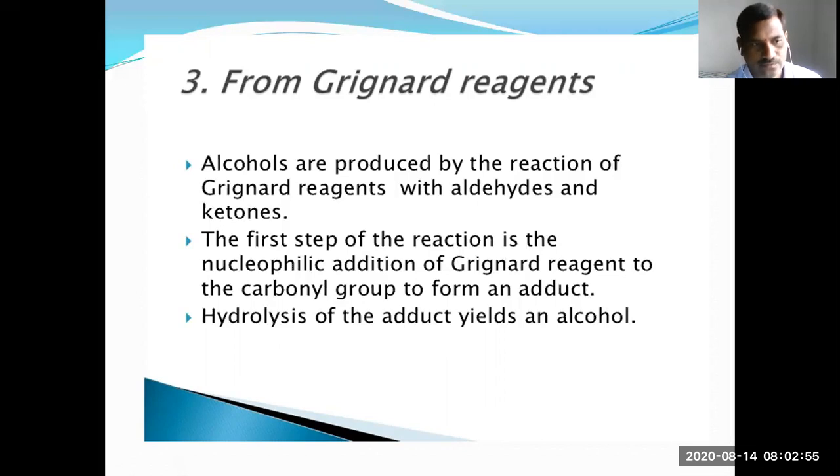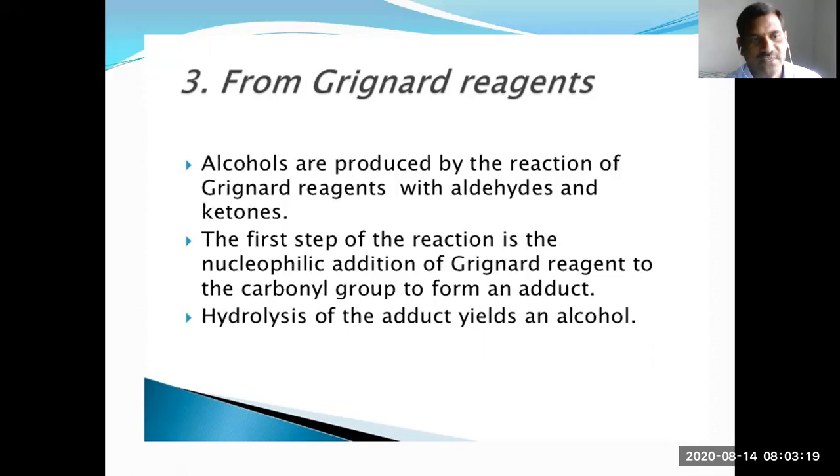After that, hydrolysis of the adduct yields an alcohol. So, an important method of preparation is one of the Grignard reagent. Alcohols are produced by the reaction of Grignard reagent with aldehydes and ketones.